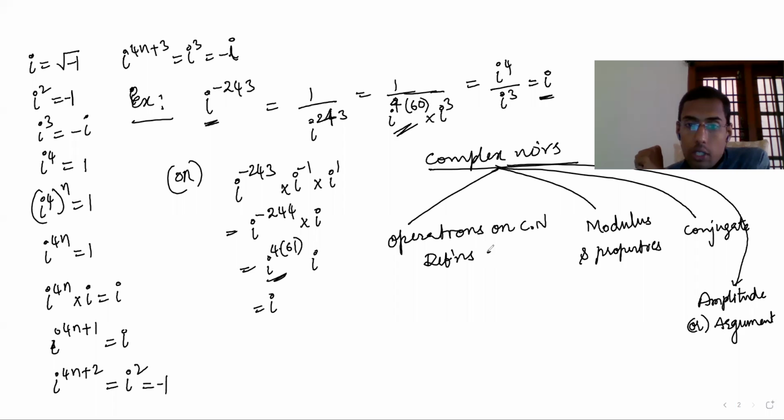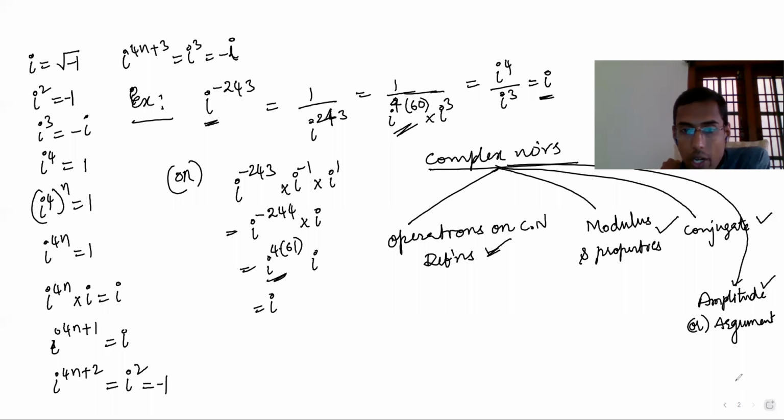Okay, and this is easy only: addition, subtraction, multiplication, division, it's easy. Modulus and conjugate and argument. Based on this, its applications. Very, very important applications will be there that we are going to learn. So now we'll start with complex number definitions.